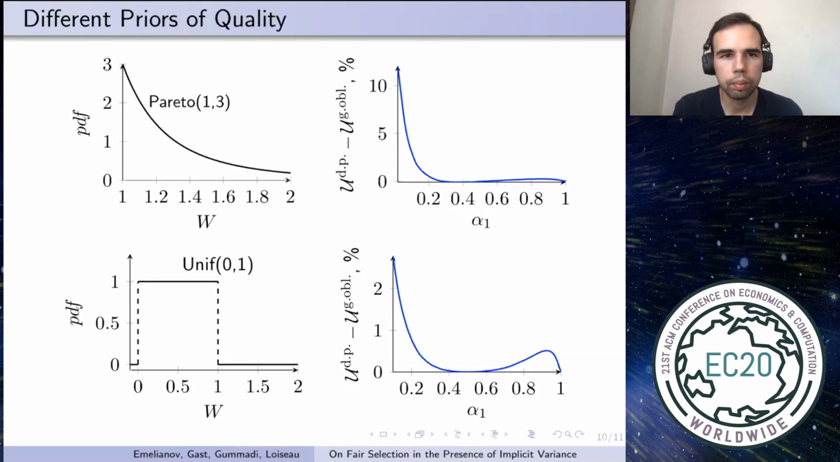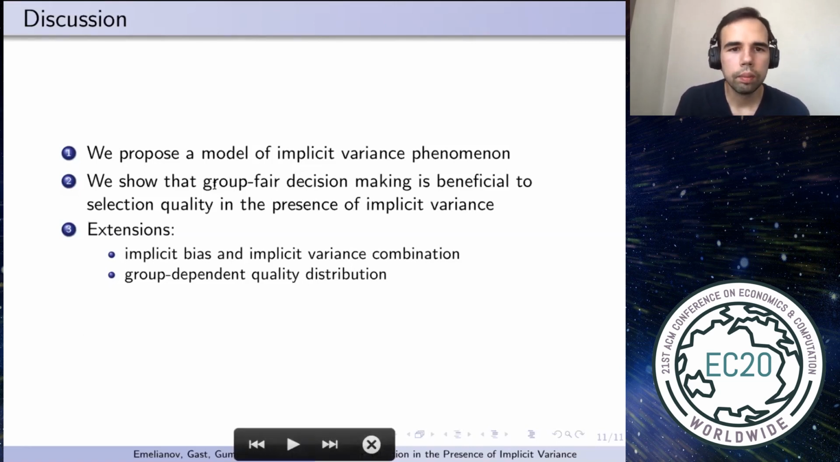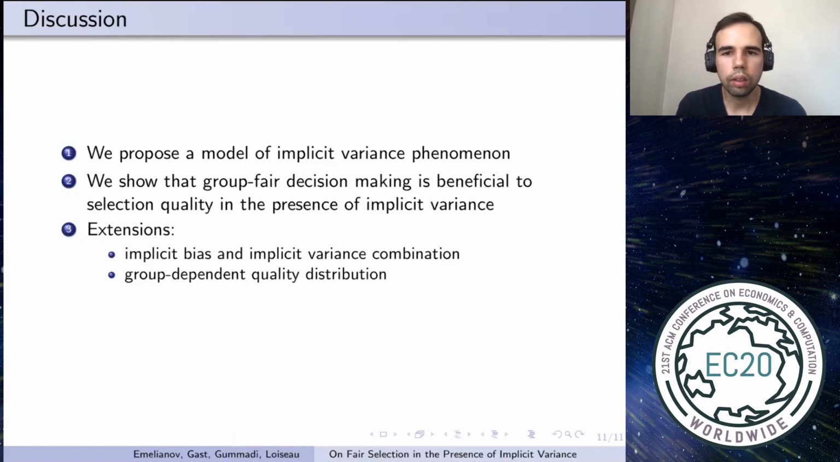To summarize, in this work, we propose a model of implicit variance. We assume that even in the absence of implicit bias, the decision maker can have different experience while evaluating candidates from different groups. That's why the estimate of quality can have different variability. We show that in this case, group fair decision making is beneficial to selection quality, and it also mitigates the effects of discrimination.